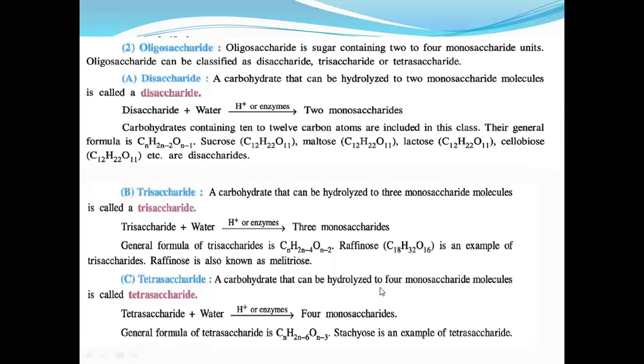You make a list or table: the disaccharide general formula is CnH2n-2On-1, and the trisaccharide is CnH2n-4On-2. And the tetrasaccharide is what? Having 4 monosaccharide molecules is called a tetrasaccharide. Plus water gives 4 monosaccharides. Here the general formula is CnH2n-6On-3, and the example is stachyose, an example of a tetrasaccharide.